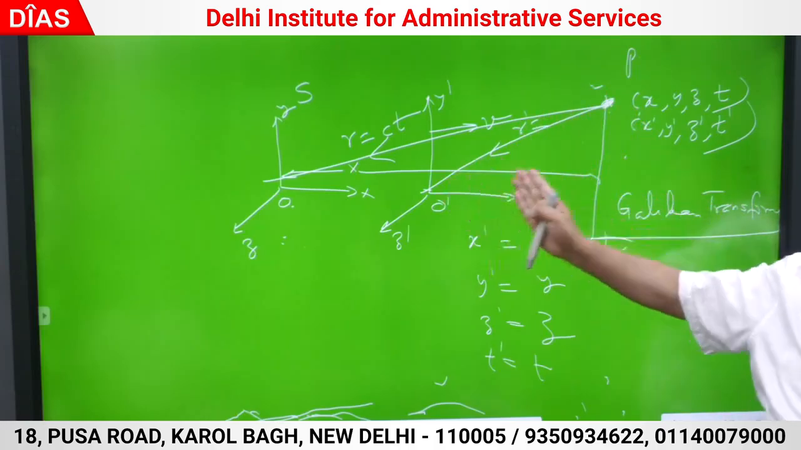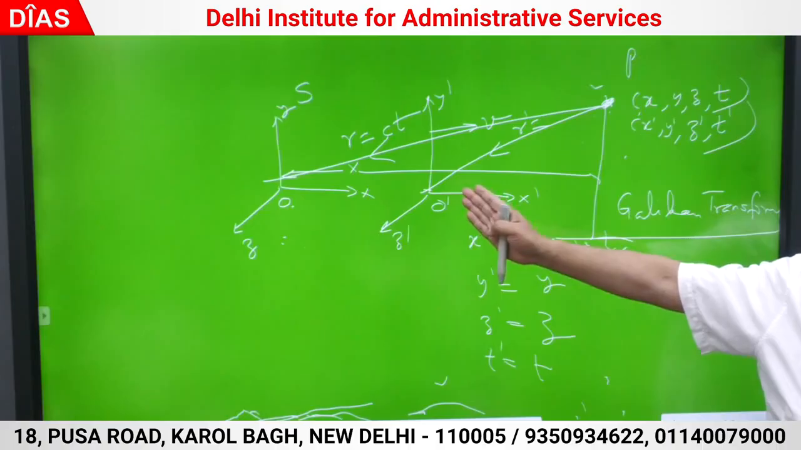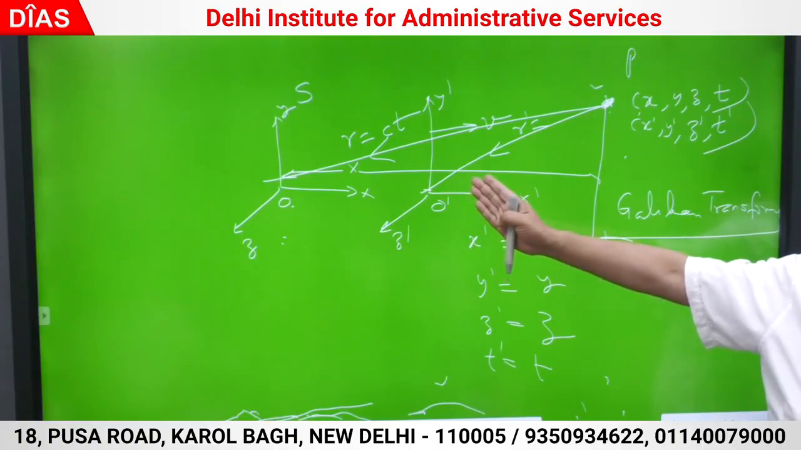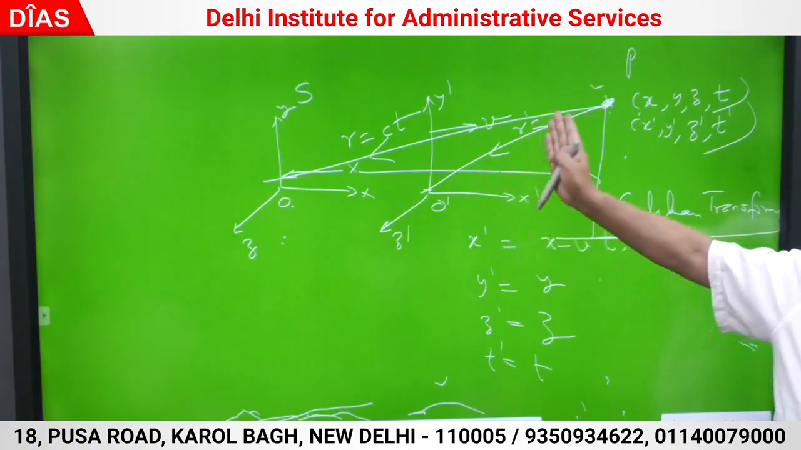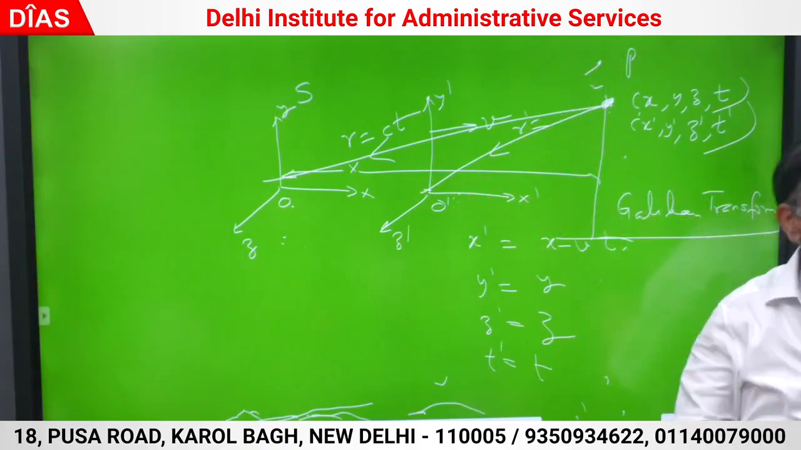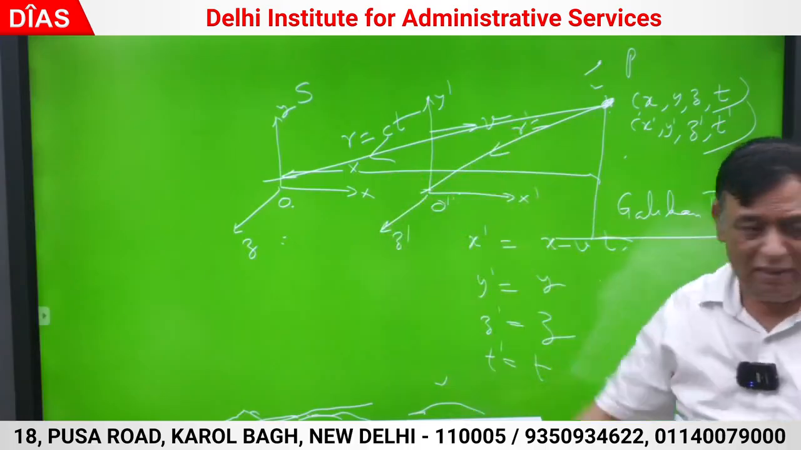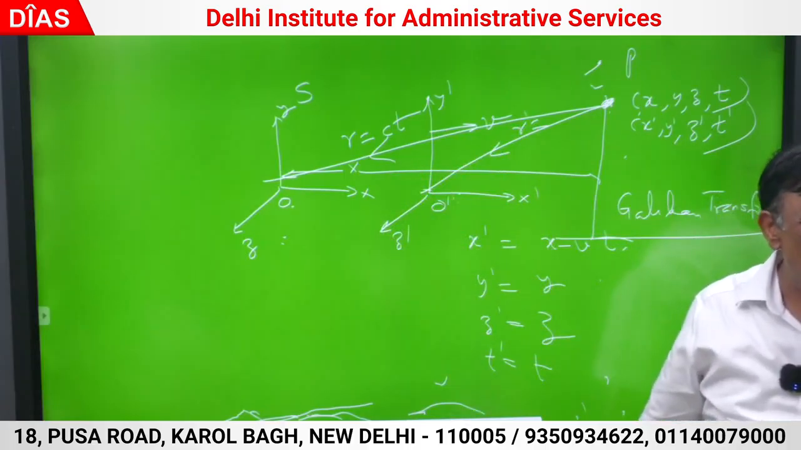This distance, x dash square plus y dash square plus z dash square, correct? That is r dash square. बताइए भैया r dash क्या है? This is 0, 0, 0. This is x dash, y dash, z dash. Then r dash is x dash square plus y dash square plus z dash square. And what is r square? X square plus y square plus z square.